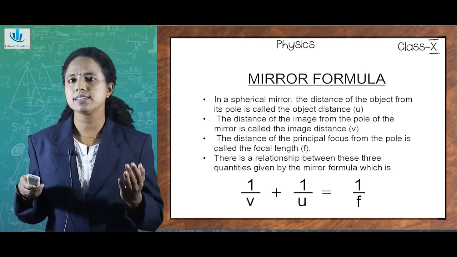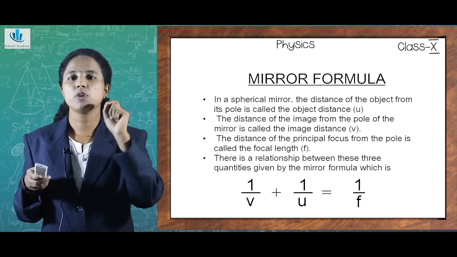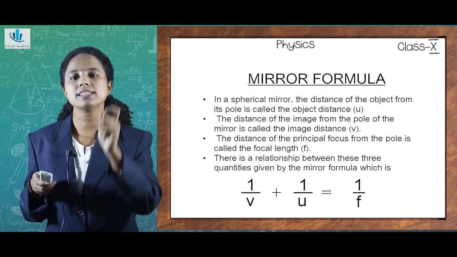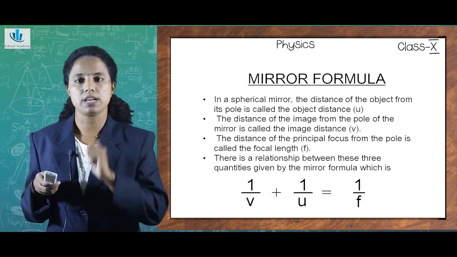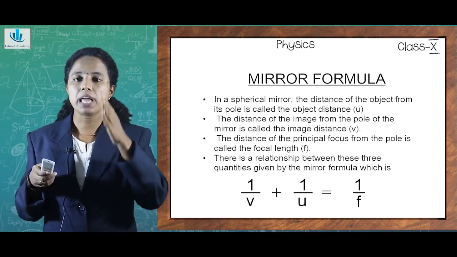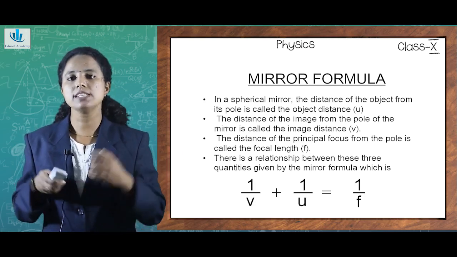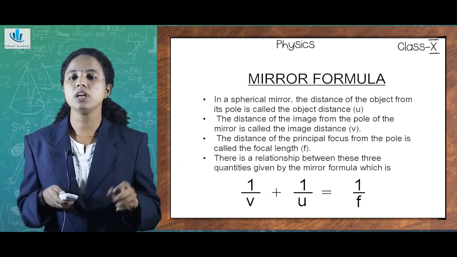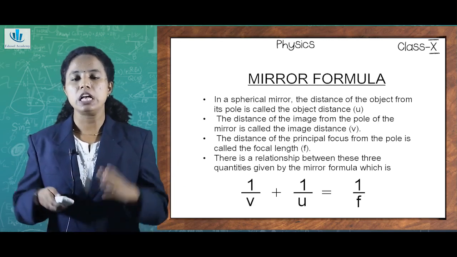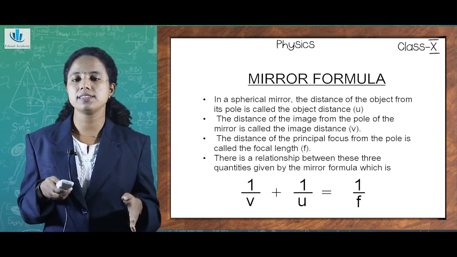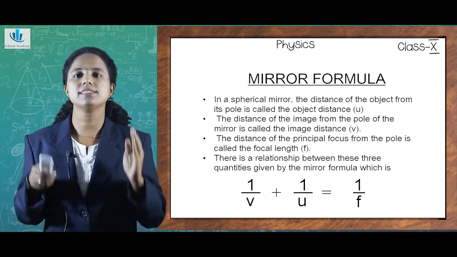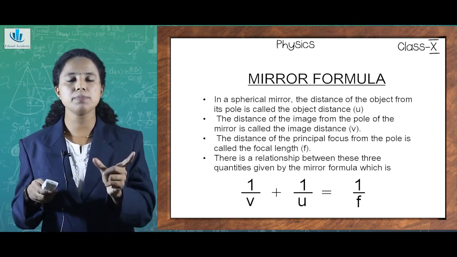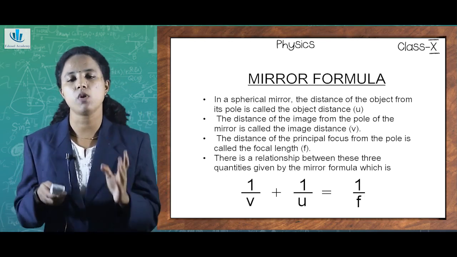What may be the image distance? We have already said that for everything we take the origin as the pole or center of the mirror, isn't it? So the distance of the image from the pole of the mirror is called the image distance. So what was focal length? The distance of the principal focus from the pole. So for anything we consider, we take the pole of the mirror as the center. So the distance of the principal focus from the pole is called the focal length.